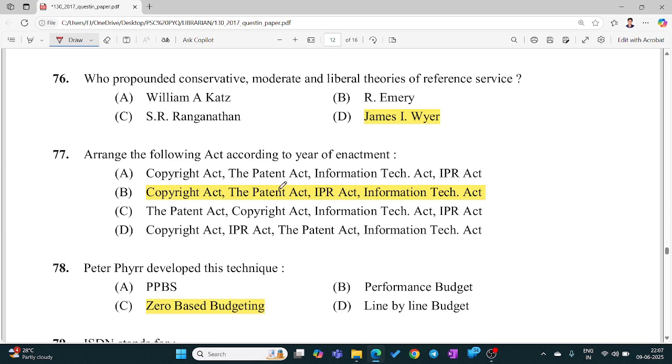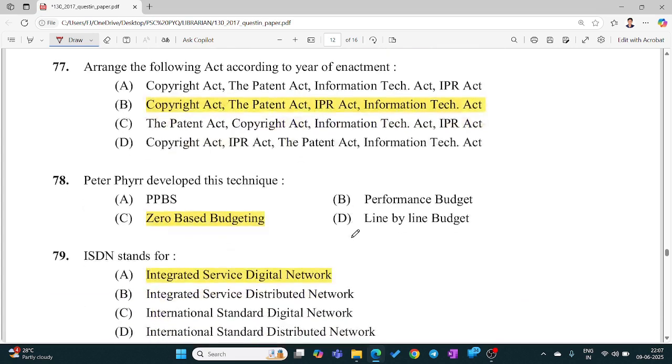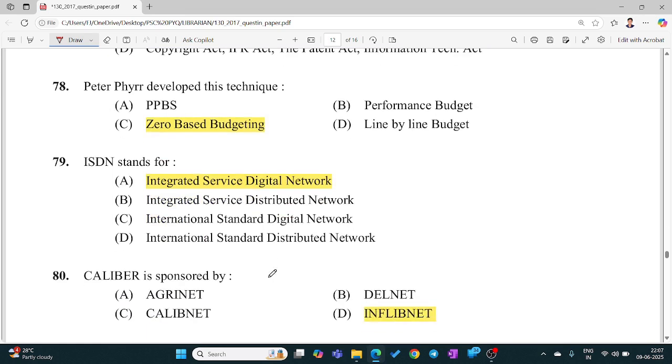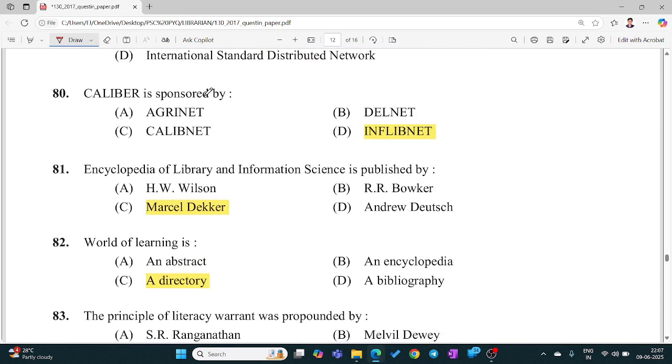Copyright Act, then the Patent Act, then IPR Act, and finally the Information Technology Act. Peter Drucker developed this technique, zero-based budgeting. ISDN stands for Integrated Services Digital Network. CALIBER is sponsored by INFLIBNET. Encyclopedia of Library and Information Science is published by Marcel Dekker.